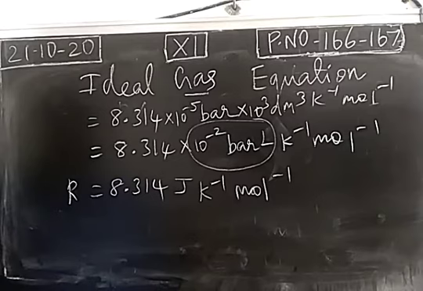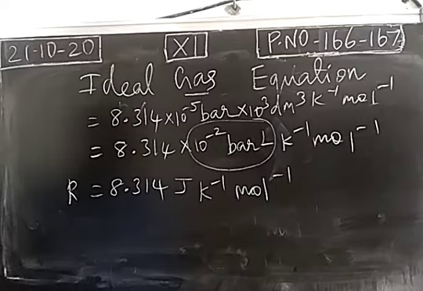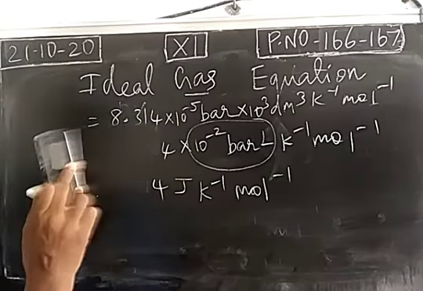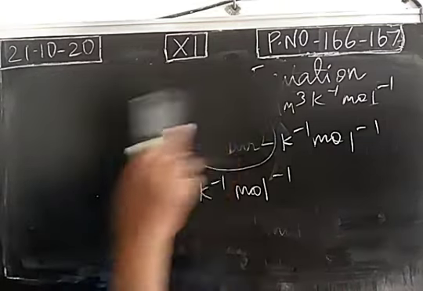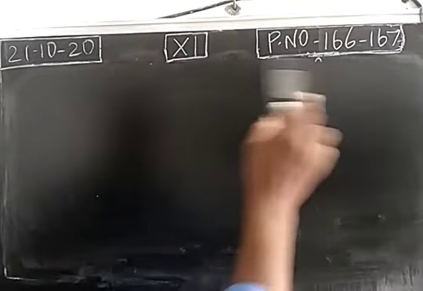So the ideal gas equation is PV is equal to nRT. R is the gas constant. So gas constant can be calculated using different units for pressure. If we apply atmospheric pressure, the value will be 0.0821. If we apply the unit of pressure as Pascal, 8.314. Okay, so this is the gas constant value calculation.